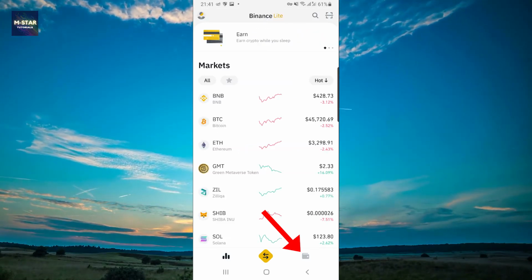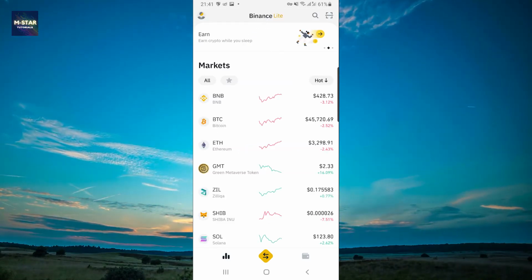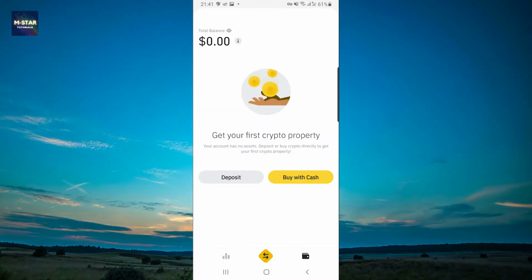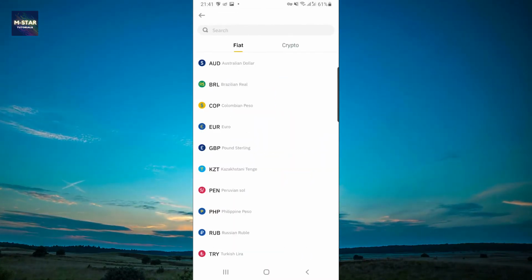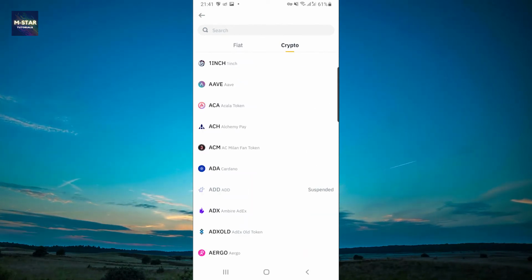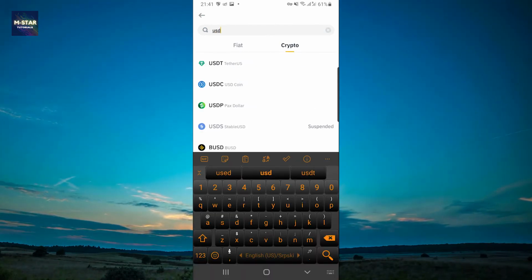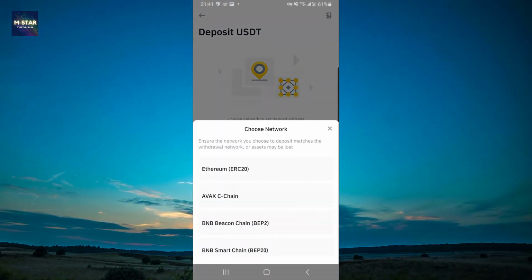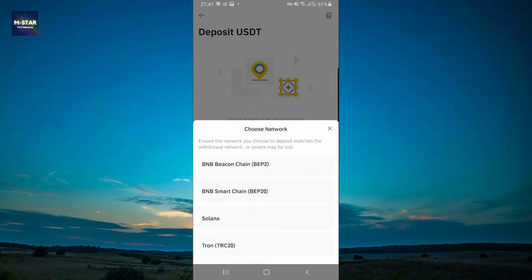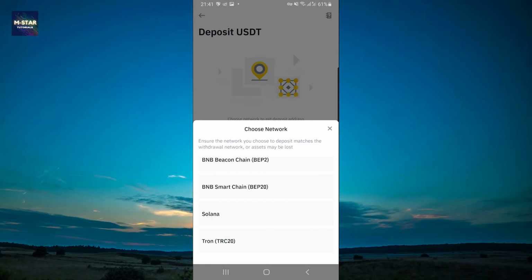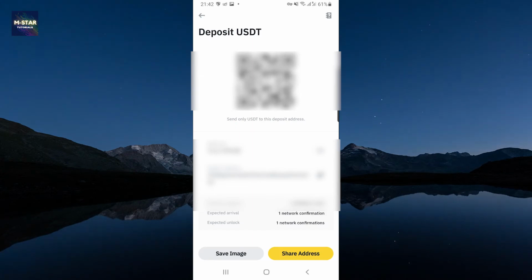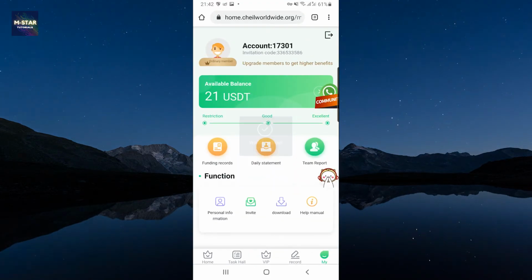Okay, since I'm here in my Binance account, down below you're going to see this wallet icon, and here you can deposit cryptocurrency or fiat currency. So I'm going to select crypto, and I'm going to select USDT, which is short for Tether. And since this network is sending money through the Tron TRC20 network, we're going to select this.